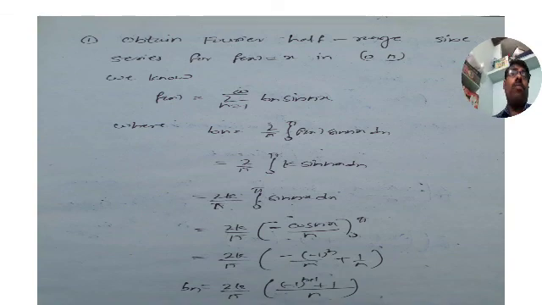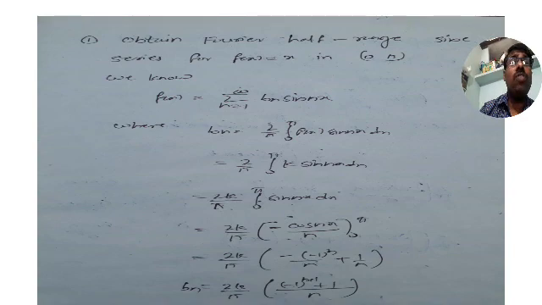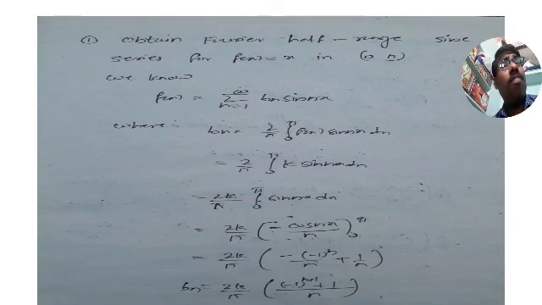What is the problem? Problem number 1 is: obtain the Fourier half range sine series for f of x is equal to x in 0 to pi. So don't bother whether it is given as half range or not. Sine series is enough.